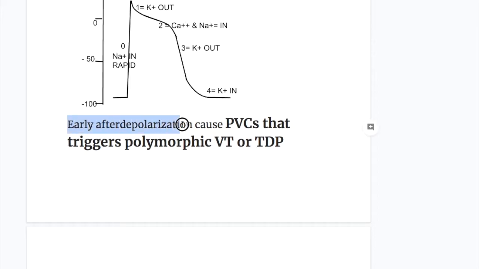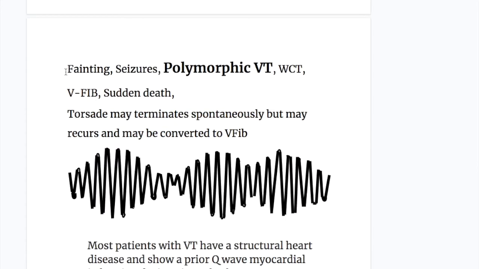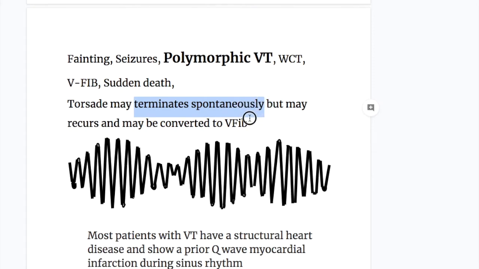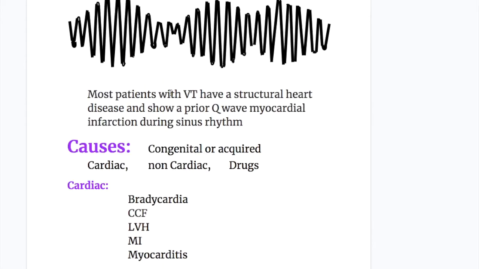Early afterdepolarization that occurs in phase 3 causes premature ventricular contractions that trigger polymorphic VT or TdP, causing fainting, seizure, wide complex tachycardia, ventricular fibrillation, and sudden death. Torsade de Pointes may terminate spontaneously but may recur and may be converted to ventricular fibrillation. Most patients with VT have a structural heart disease and show a prior Q-wave myocardial infarction during sinus rhythm.